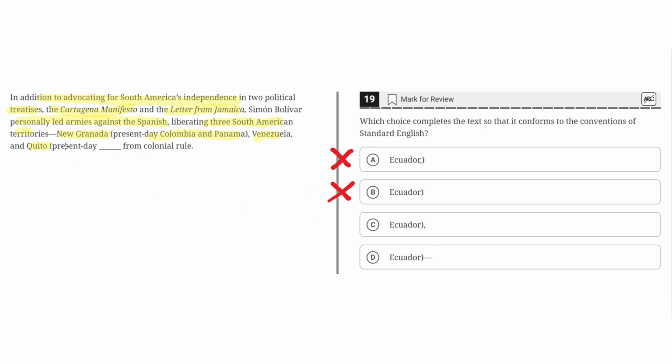A dash and a comma cannot be used to separate this supplementary phrase from the rest of the sentence. Therefore, C is incorrect. D. Ecuador, parentheses, dash. This is the correct answer because this properly separates the supplementary phrase from the rest of the sentence, where it uses a dash in the beginning and then a dash at the end. And therefore, the correct answer is D.